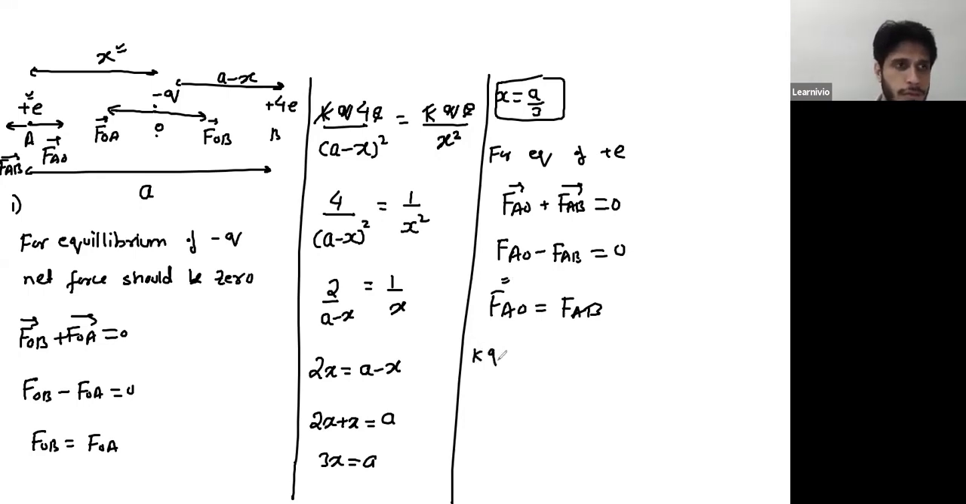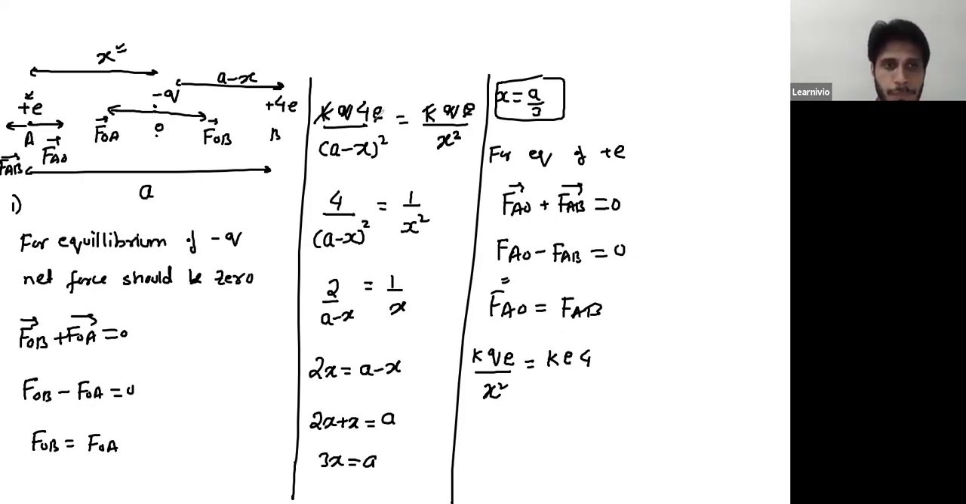KQ E by (A minus X) square, by X square. Good. What about FAB? For K, yeah, for KE. KQ for E, not Q. You are calculating KQ for E. Not Q, Fatma. You are calculating the force on A due to B, so there is no Q here.